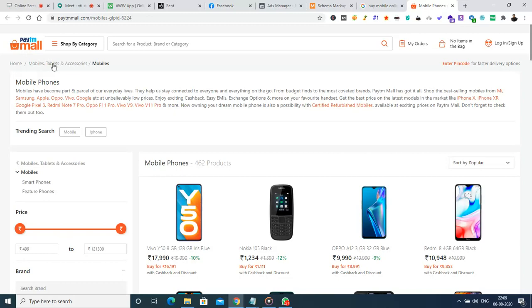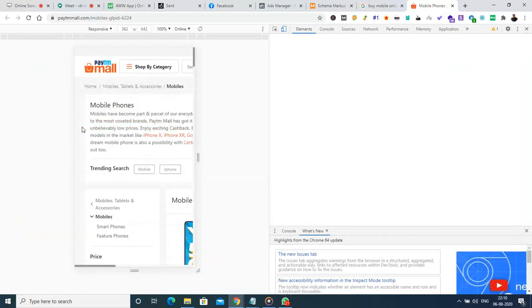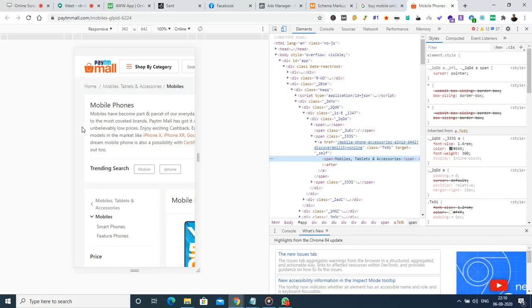So this is the breadcrumb for this website: Home, Mobile Tablets and Accessories, and Mobiles. This is the breadcrumb they used in this web page. From this breadcrumb, Google took and showed the link appropriately as mentioned in the category, rather than the actual URL to which the audience will be redirected. This can be implemented with the schema markup language. When we inspect this particular segment, we can identify which schema markup language has been used here.